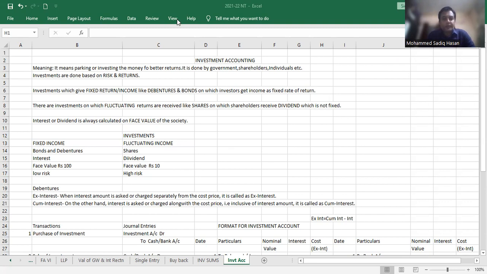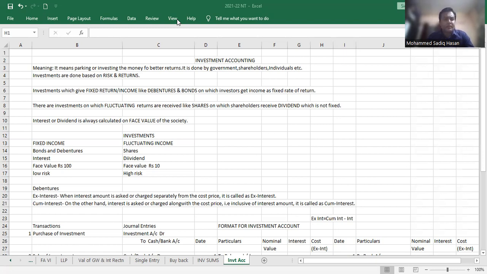So it's a chapter which talks about shares and debentures. First of all, I'll be giving you a briefing about the different theoretical parts of investment accounting, and I'll be touching upon the basic journal entries and postings pertaining to debentures.